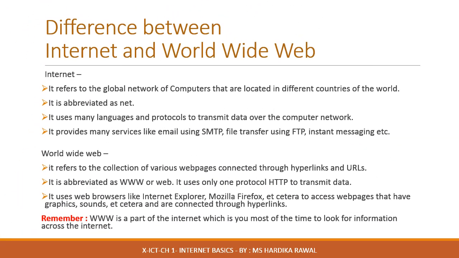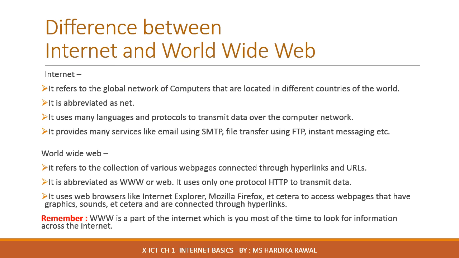Many times people use the term Internet and World Wide Web interchangeably. Actually, Internet and the World Wide Web are two separate but related terms. Let us understand the difference between these two terms. The Internet refers to the global network of computers that are located in the different countries of the world, whereas the World Wide Web refers to the collection of various web pages connected through hyperlinks and URLs. The Internet is abbreviated as Net, while the World Wide Web is abbreviated as WWW or the Web.